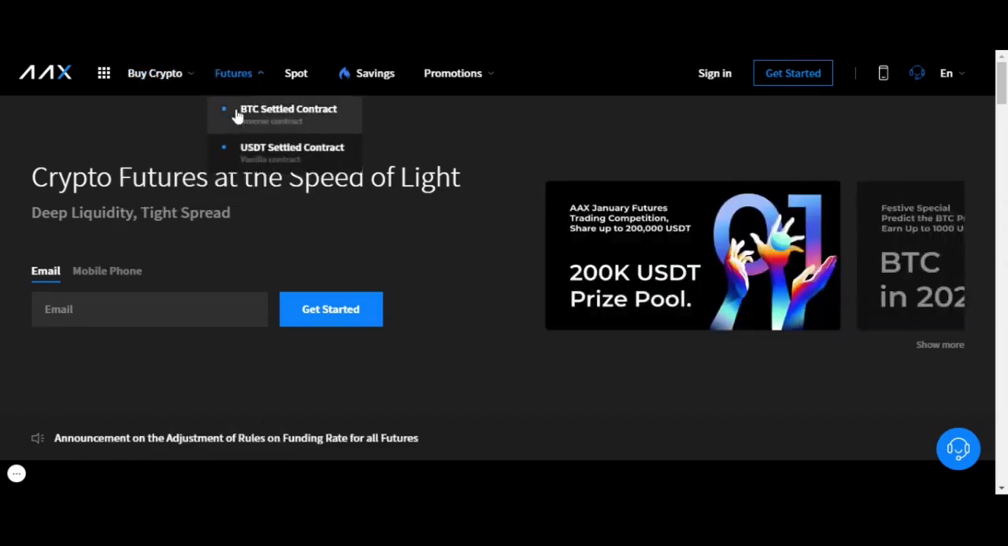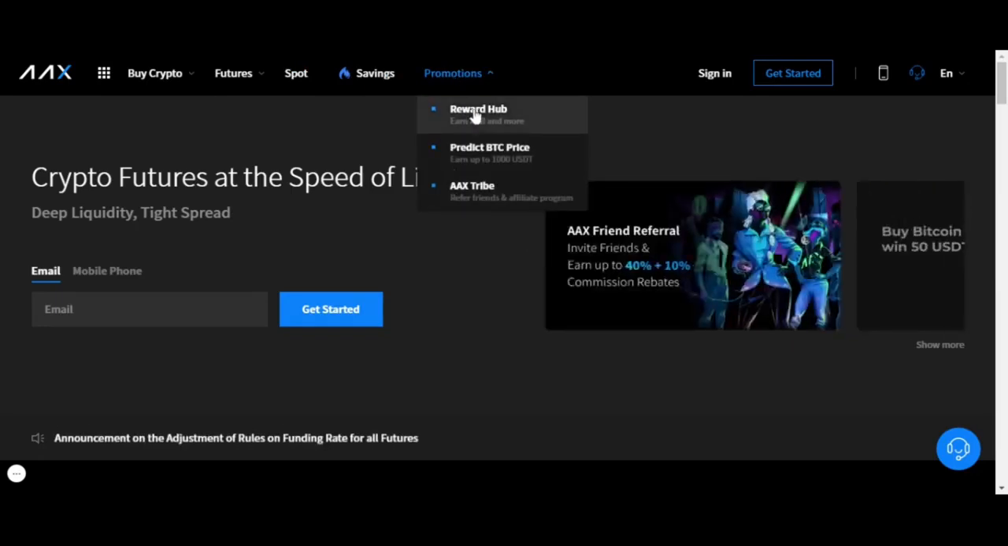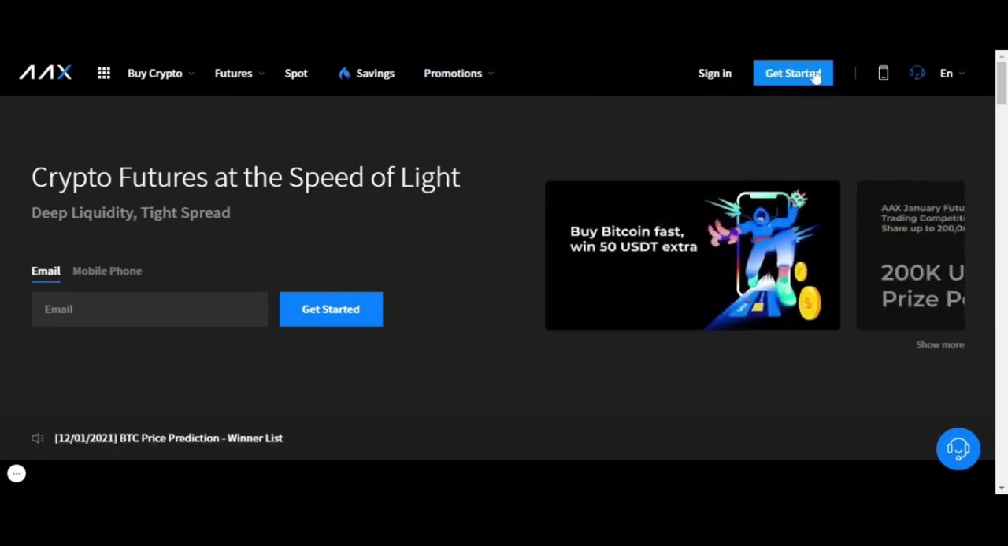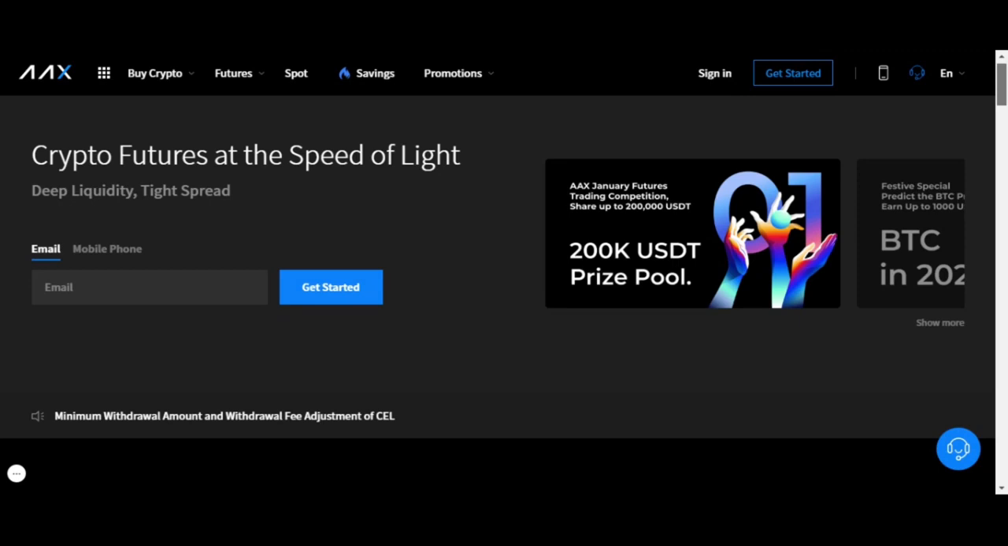So here you have the ability to do margin trading. Then you have spot trading here. You also have their savings part over here, which is actually kind of nice. And then you have the rewards hub, so you can actually earn AAB tokens. And then we'll actually show you how you can get started with this application in a second. Exactly how you sign up for an account. Very easy. All you need is a phone number or an email, and it's really nice.